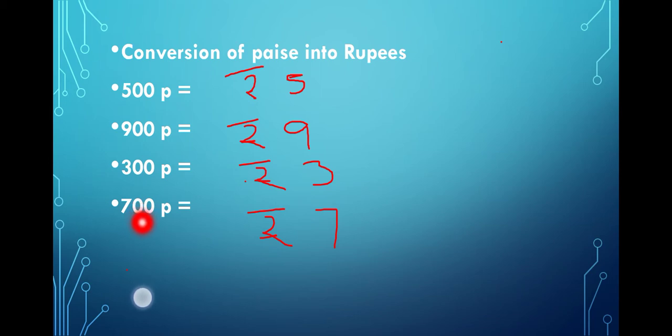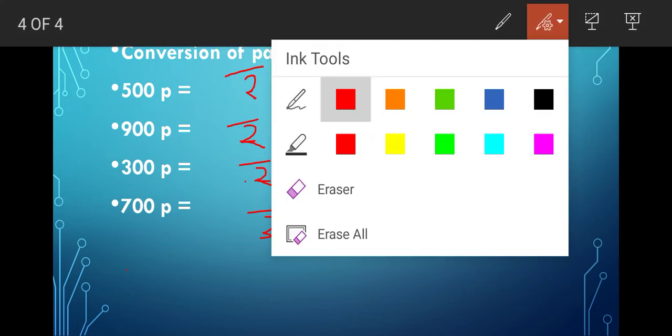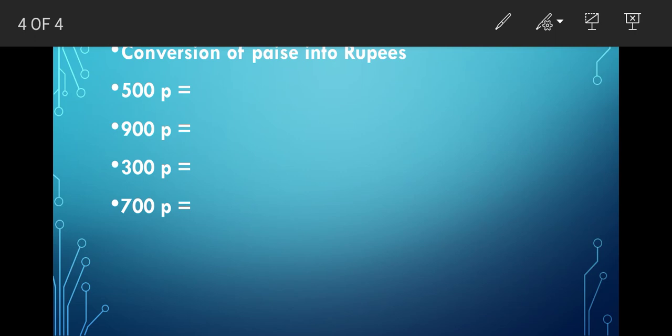Okay children, so now there is one question I have to tell you, that is what will happen when paisa do not have zeros at the last digits.